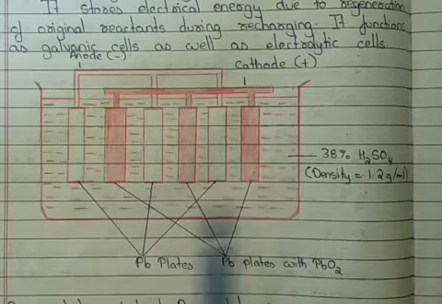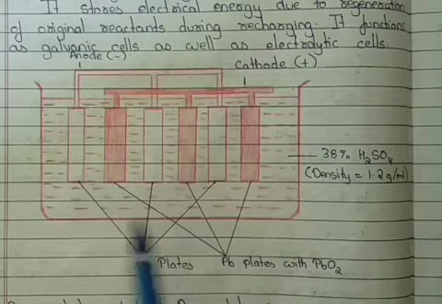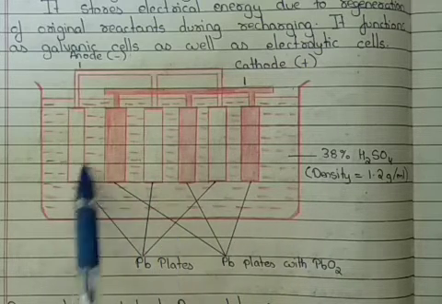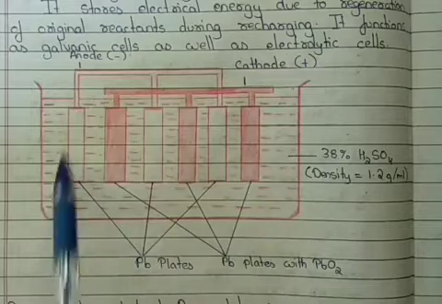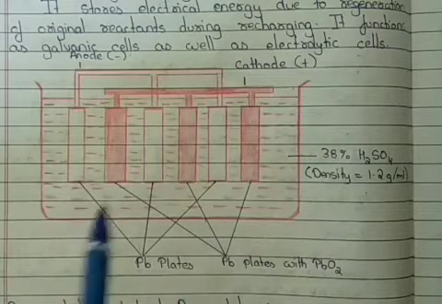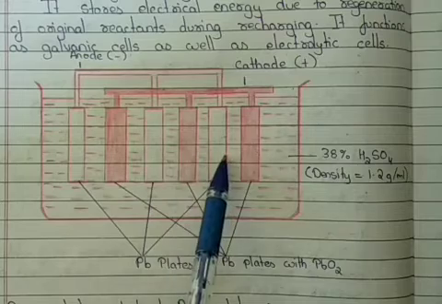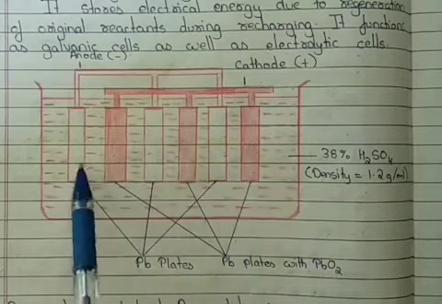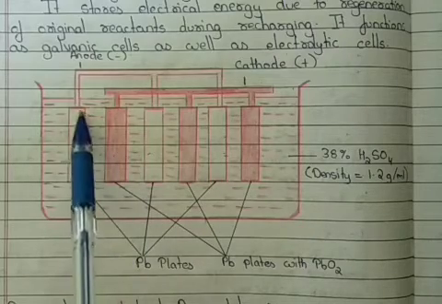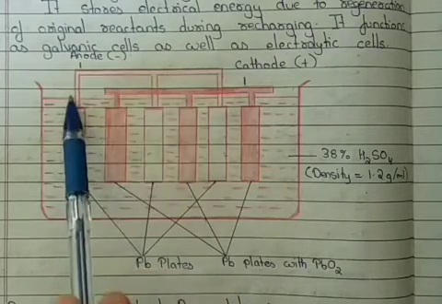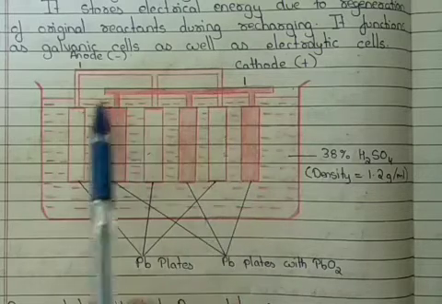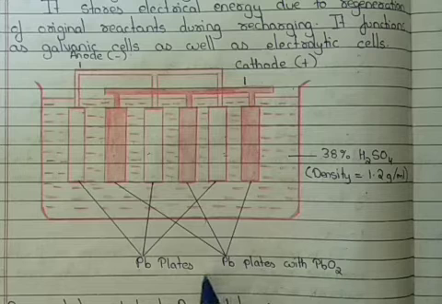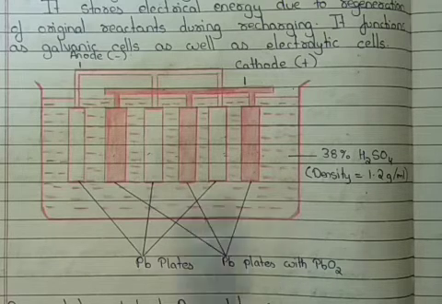So this is how we represent our lead storage battery or lead accumulator. Now in the exam, when you are drawing this, make sure that the plates are shown totally immersed in the electrolytic solution. Secondly, we have alternate plating, that is anode, cathode, anode, cathode, anode, cathode, like this. Next, all the anodes should be connected together. Similarly, all the cathodes should be connected together. So this is our schematic representation for the lead storage battery.